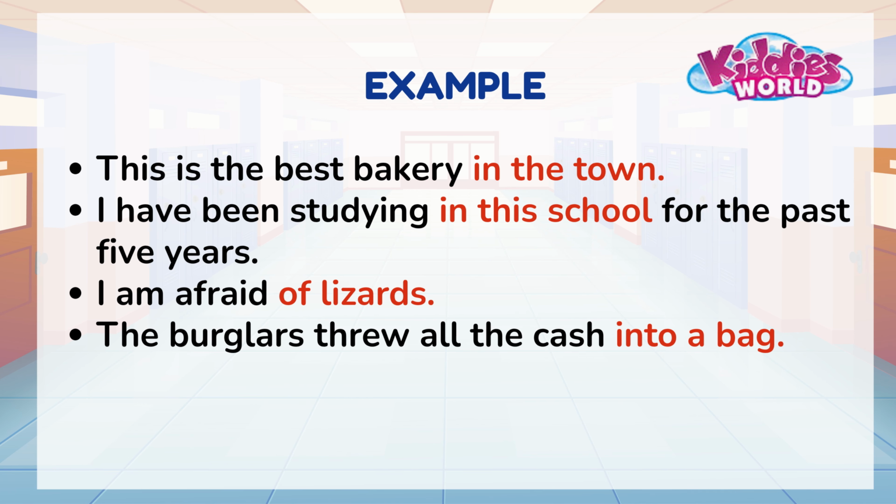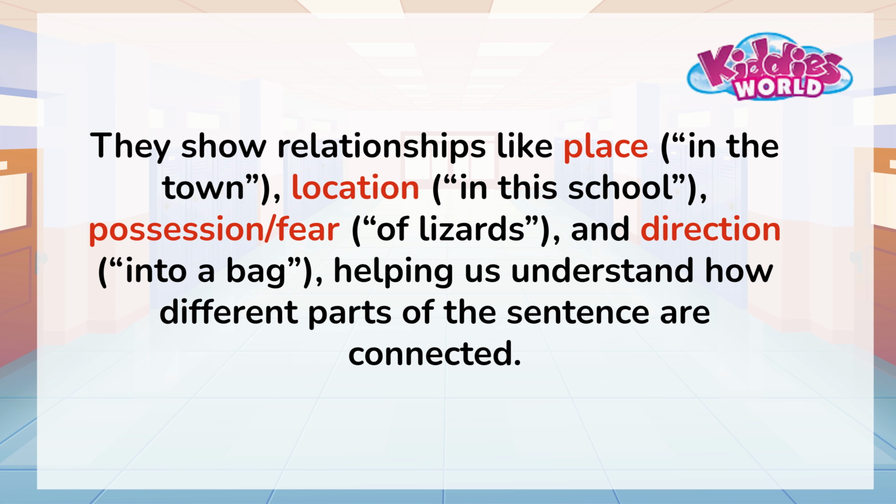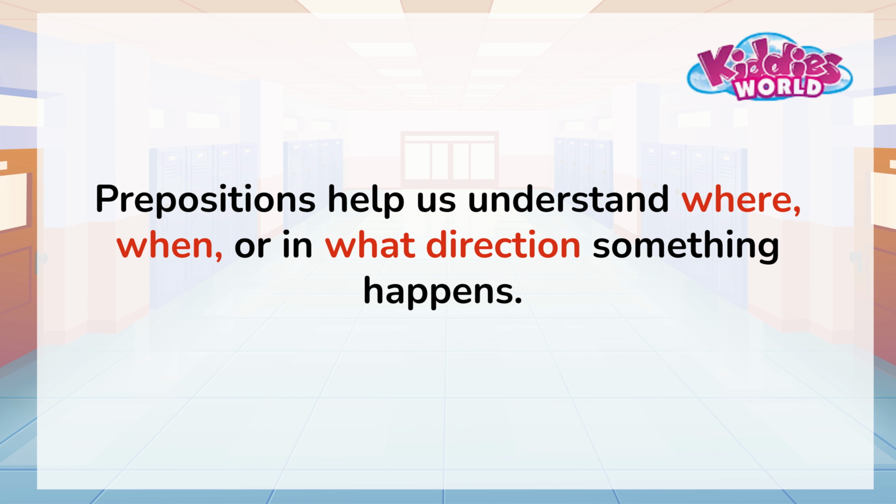Check the examples. As you can see from these examples, the words highlighted are the prepositions. They show relationships like place, location, possession, or direction, helping us understand how different parts of the sentence are connected. Prepositions help us understand where, when, or in what direction something happens.